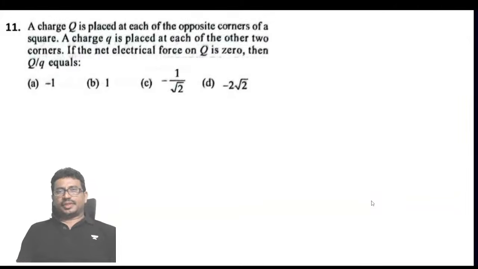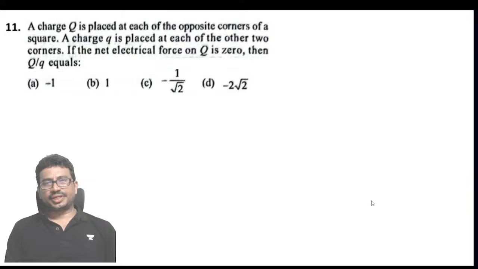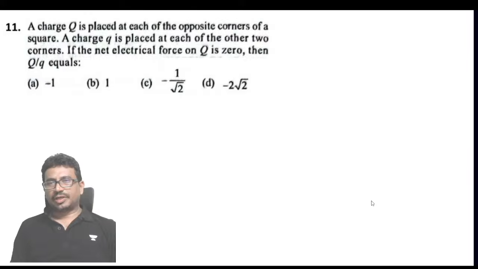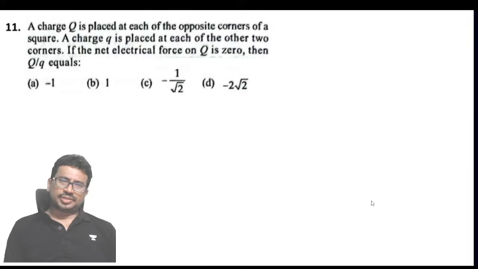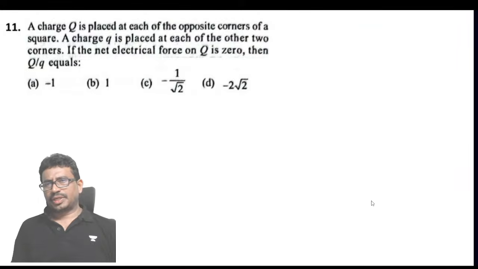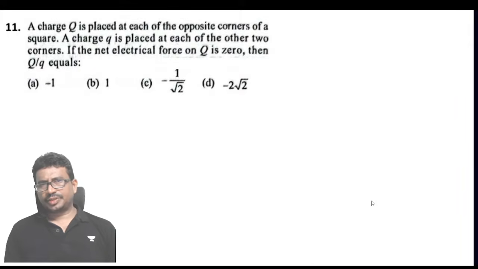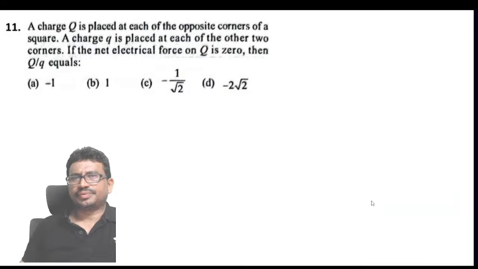Next, a charge Q is placed at each of the opposite corners of a square. A charge q is placed at each of the other two corners. If the net electric force on q is 0, then find Q by q.